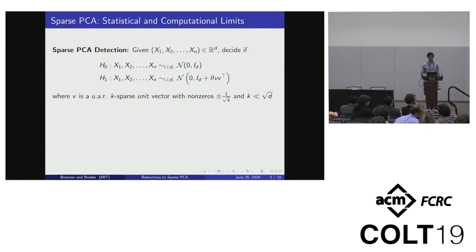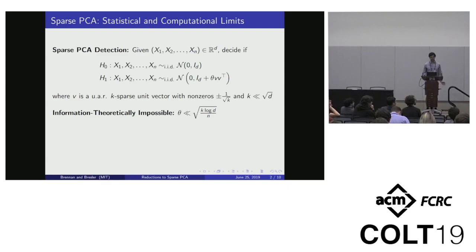The focus of this talk will be on the sparse PCA detection problem, where you observe N i.i.d. samples, which under the null hypothesis are from a standard D-dimensional Gaussian, and from the alternative hypothesis are from a D-dimensional Gaussian spiked in a sparse direction V. Throughout this talk, V will denote the sparse direction, N the number of samples, D the dimension, K the sparsity, and always we will view V as uniformly at random chosen from a natural distribution, like the set of all unit vectors with non-zero entries plus or minus 1 over root K. Also, K will always be thought of as much smaller than root D.